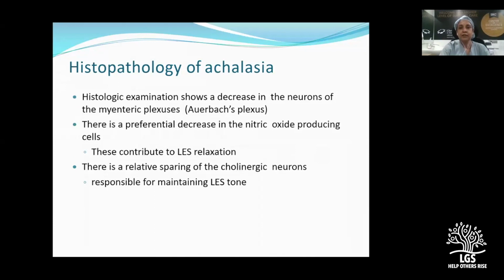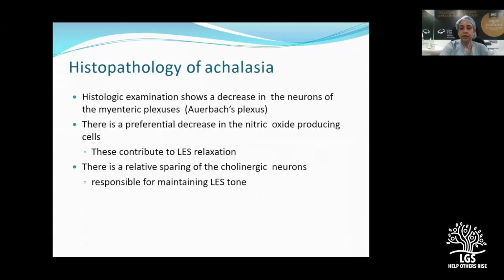And histopathologically, achalasia patients show decrease in the neurons of the myenteric plexus. Now these neurons normally secrete nitric oxide, which contributes to the lower esophageal sphincter relaxation. So because there is a decrease in the nitric oxide production, there is a significant increase in the cholinergic secretion because cholinergic neurons are preserved.